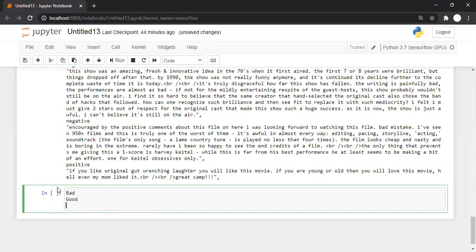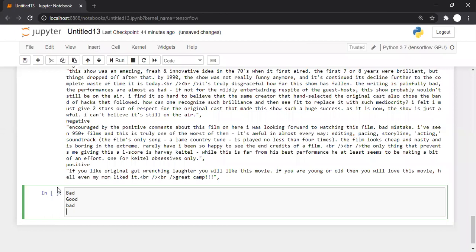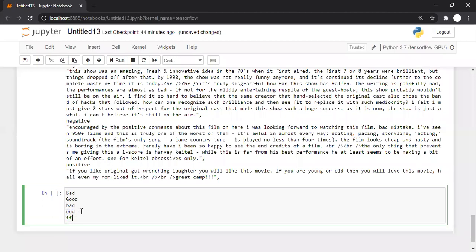They will first extract the last 3 characters and check whether they are BAD, then the review is bad. But if the review is good, the last 3 characters will be OOD. So they simply check: if the last 3 characters are BAD, the review is bad, and if they are OOD, the review is good.